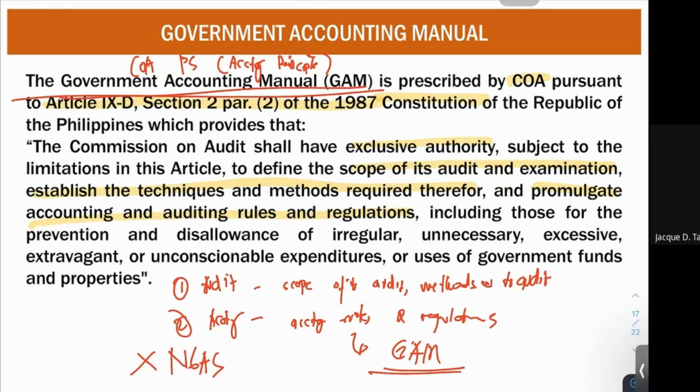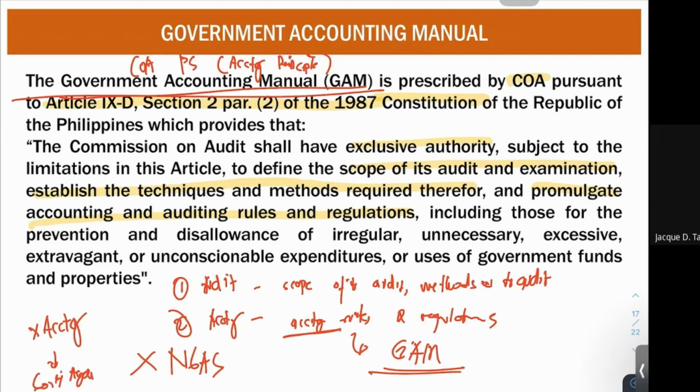Okay. Sir, will there not be an issue within the audit and accounting objectives of your COA because they will now issue the accounting standards and then they will also audit? There is no issue as to that. Why? Because they will only issue accounting standards. They are not the ones who are accounting it actually. Okay? So standards only, they are not accounting it. Who are accounting it? The different government agency.